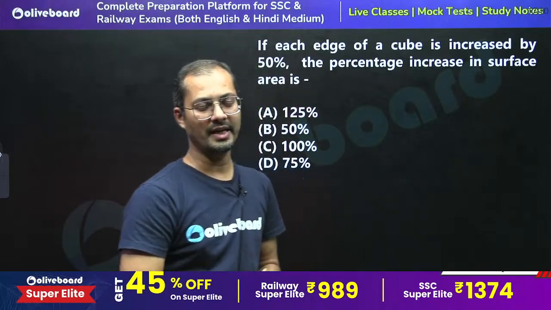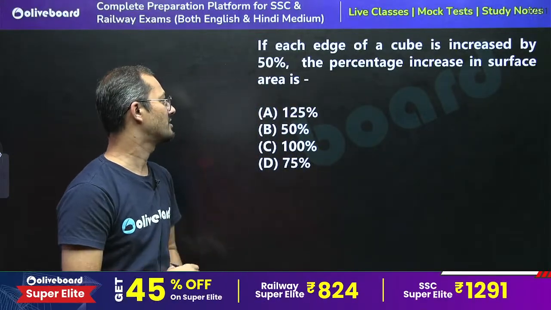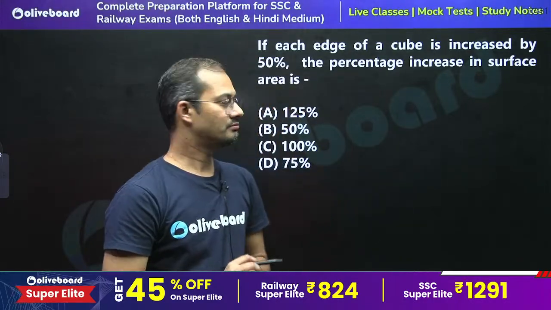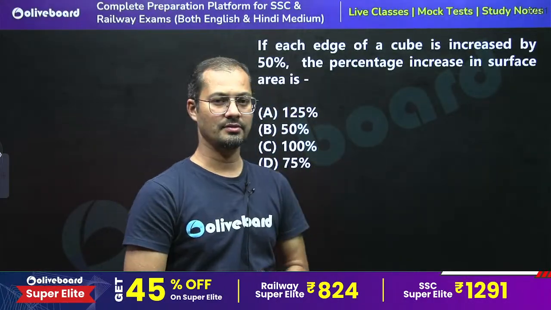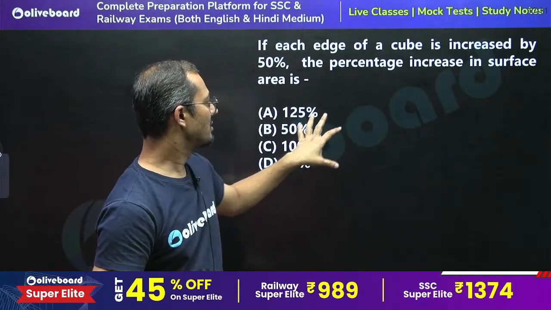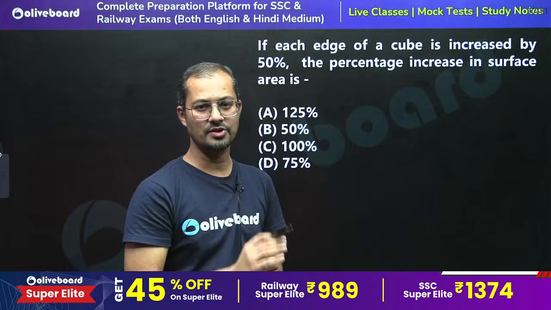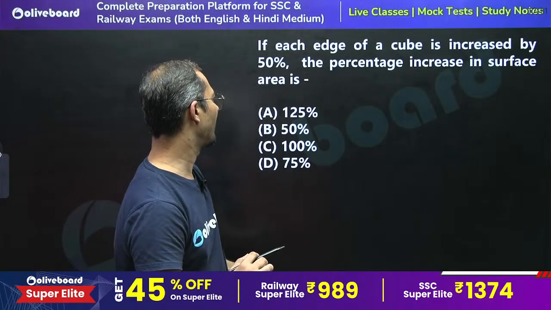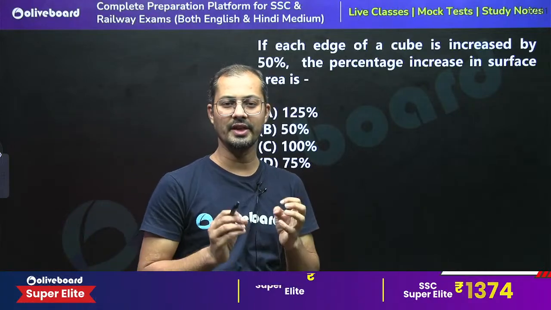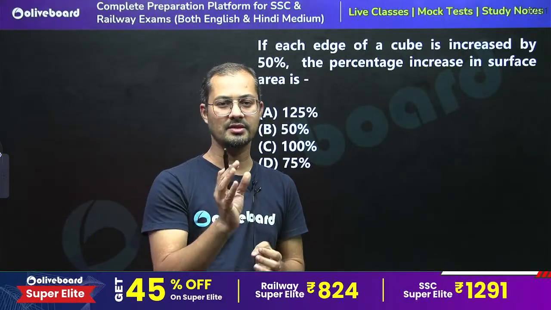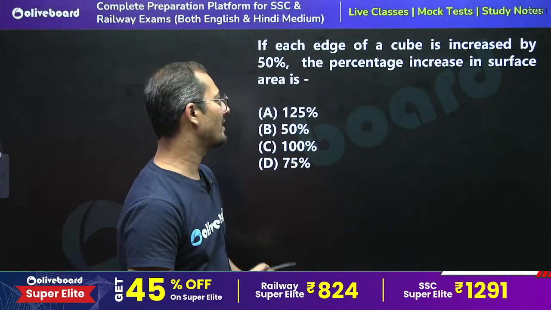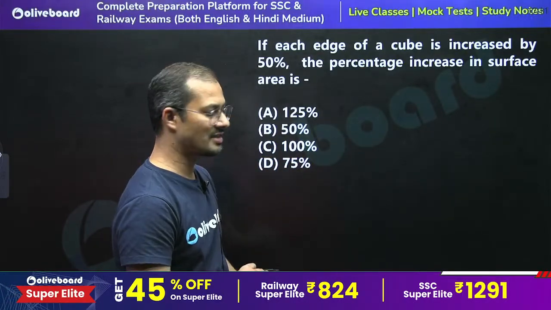Tell me how you can calculate it and what is the answer for this question. Whenever you see such kind of questions in which you have to find out percentage change, you can apply the ratio approach or you can apply the formula directly. Each edge of the cube is increased. We know that each dimension of the cube is the same, all three dimensions are same, and we need the percentage increase in surface area.